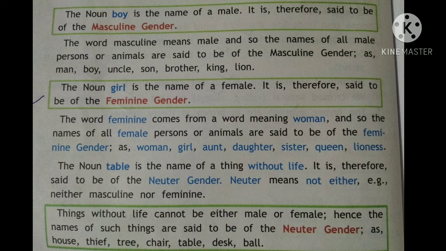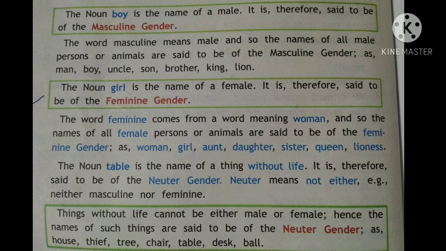So in the first sentence, the noun boy is the name of a male, means a man. It is therefore said to be in the masculine gender. The word masculine means male. And so the names of all male persons or animals are said to be in the masculine gender. For example, man, boy, uncle, son, brother, king, lion. These all are the name of a male person or an animal. So in gender-wise we say it is called the masculine gender.